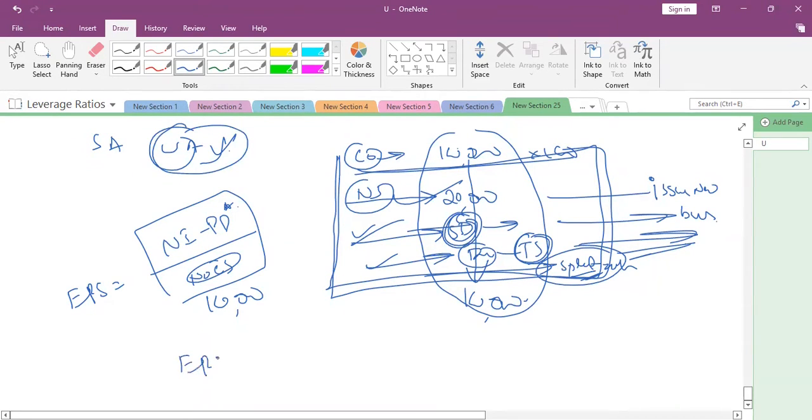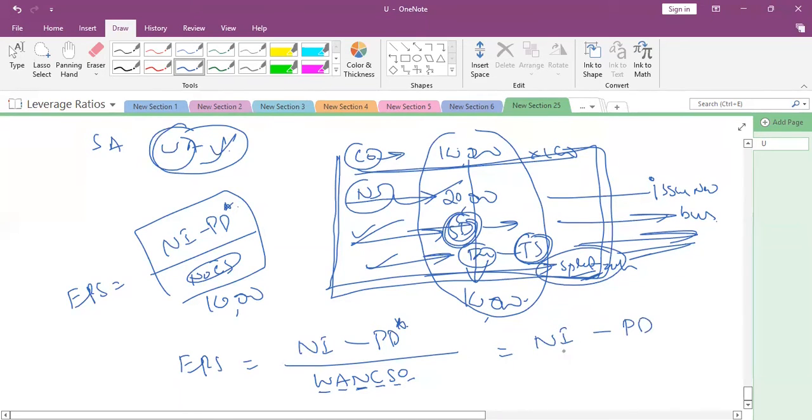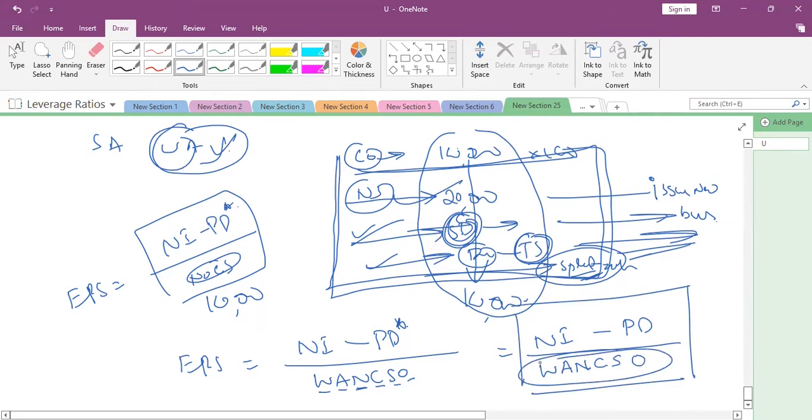So in that case, EPS will become net income minus preference dividend, if applicable, on cumulative or non-cumulative basis, divided by the weighted average number of common shares outstanding. The weighted average number of common shares outstanding needs to be calculated.